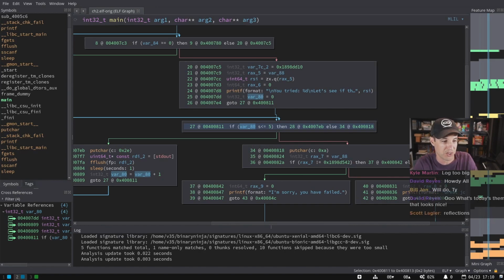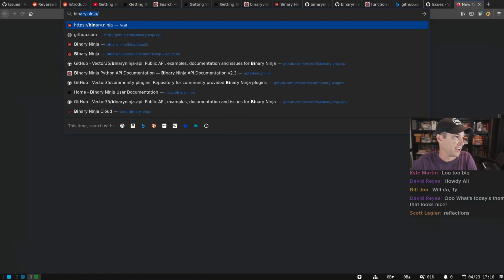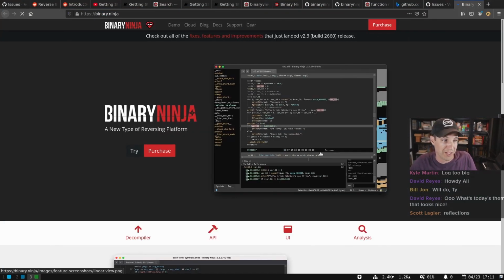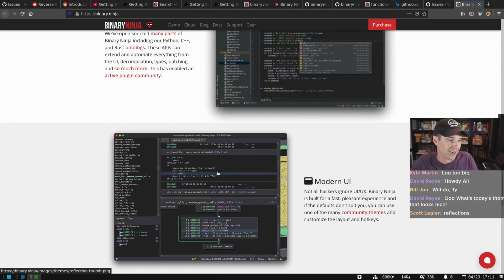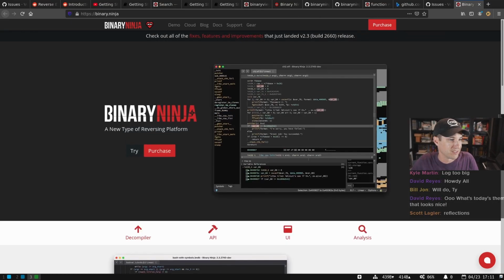And I like it so much that, in fact, you may notice that I replaced some of the screenshots in the Binja homepage with reflection. So I actually use reflection right here when I show what a modern UI we have. I'm a big fan of reflection as well. I think it's really crisp and has good contrast. I mean, I'm partial to our favorite default dark theme.